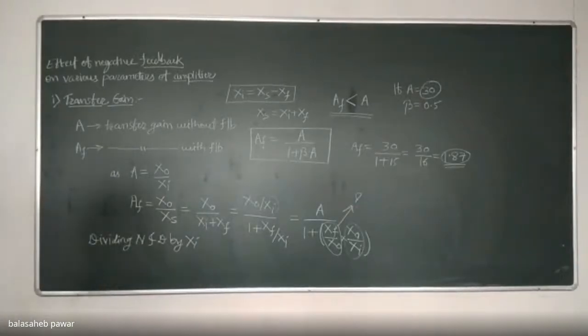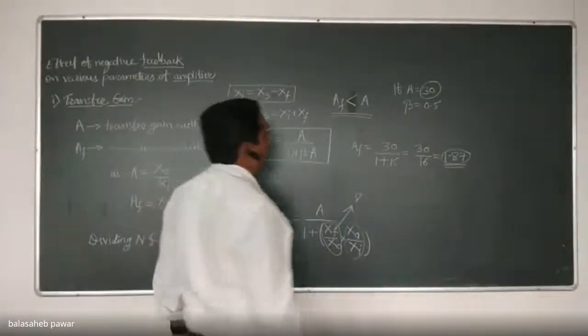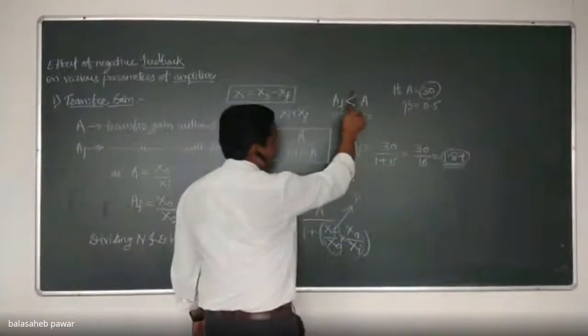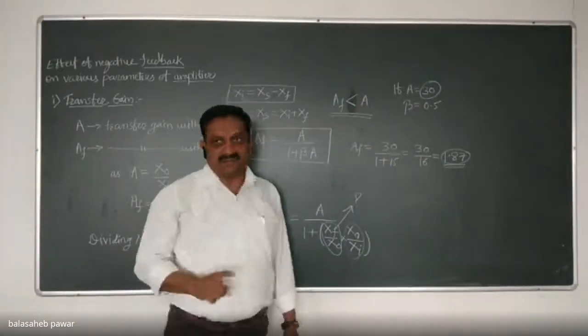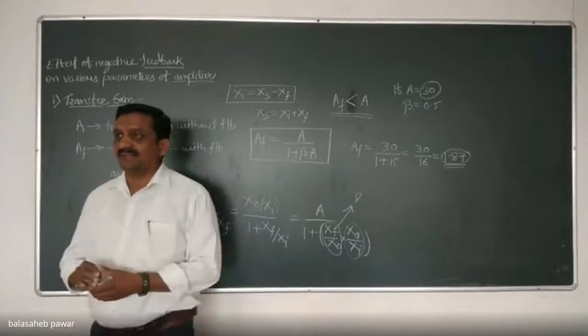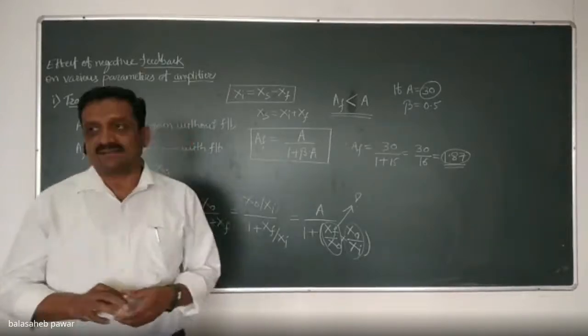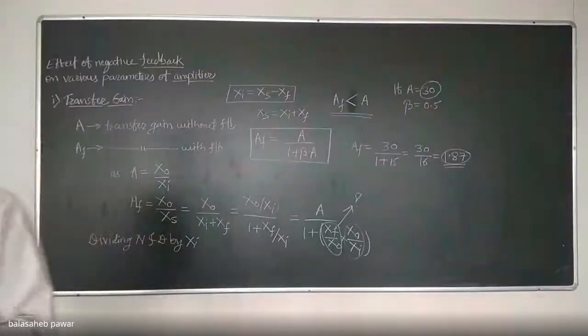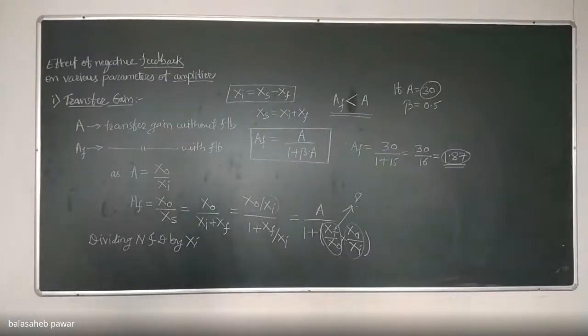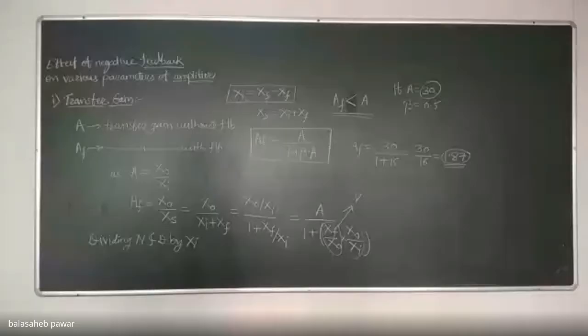The effect of negative feedback on the transfer gain of any amplifier, it may be a transconductance amplifier, transresistance amplifier, voltage amplifier, or current amplifier, that gain will decrease. And this is the only disadvantage of negative feedback. The remaining parameters, which we will discuss in detail, will all be observed to improve. In general, I am saying improve, not increase. Why I am saying that, I will justify later on. Okay.